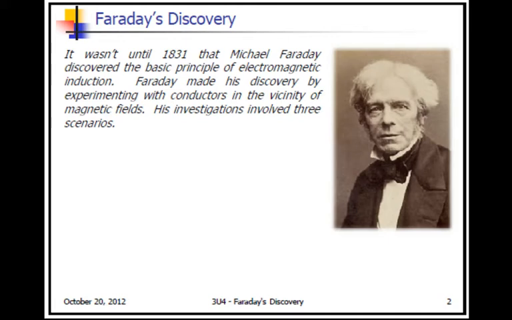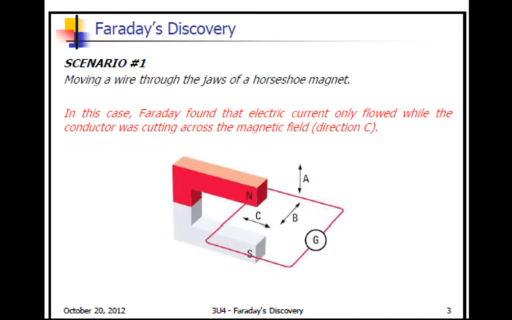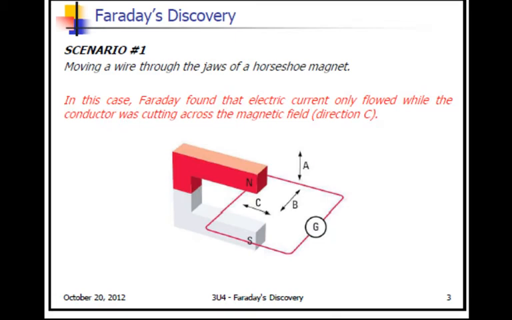Faraday made his discovery by experimenting with conductors in the vicinity of magnetic fields. He found 3 different scenarios where he can induce this current. The first was moving the wire through the jaws of a horseshoe magnet. As the wire was moving, current would flow, but only when it was moving, not when it was stationary.